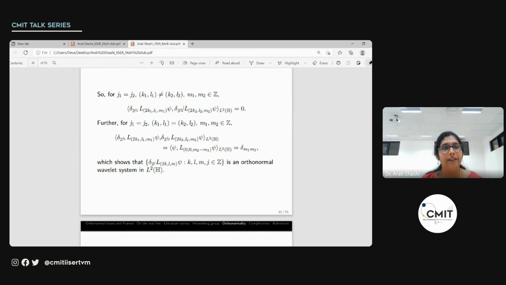On the other hand, if they are all equal, so if we have j1 equal to j2, and (k1, l1) equal to (k2, l2), then it will just be in terms of m2 and m1, and that we can show to be delta m1, m2, which shows that this wavelet system generated by psi is indeed orthonormal in L2 of H.